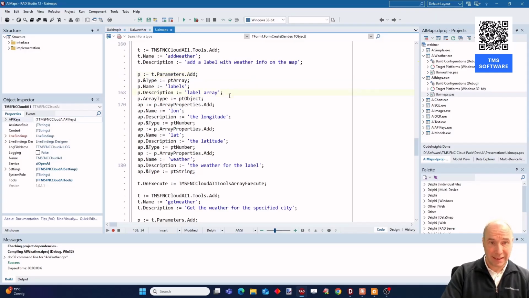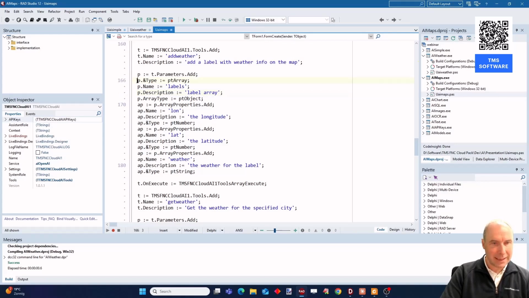What we also did here is we made this function with an array parameter. That means that if we request the weather for multiple locations, it will perform only one function call, but it will pass as an array the information to be added as labels on the map.